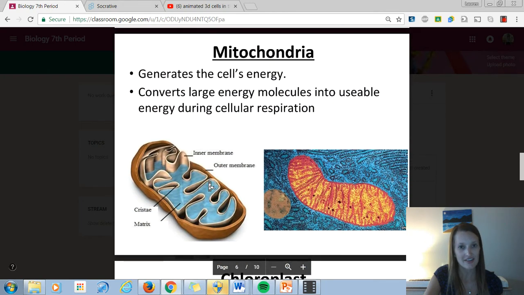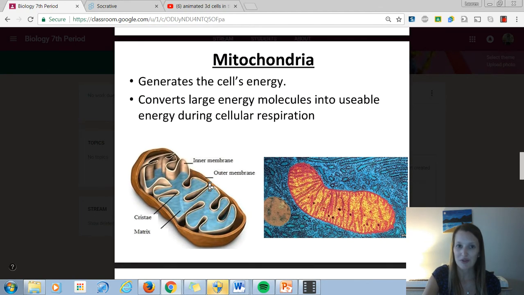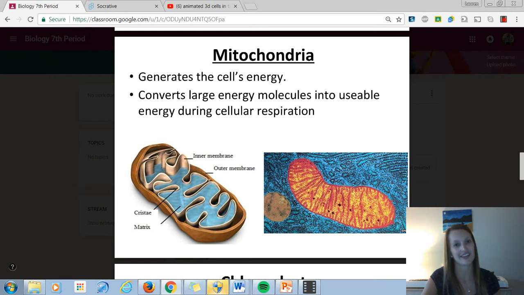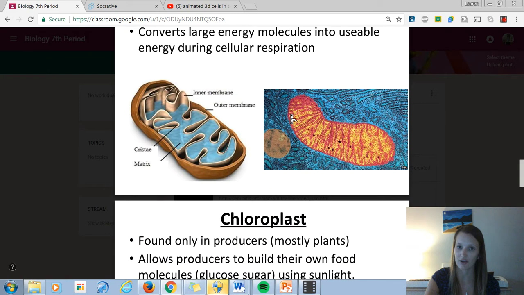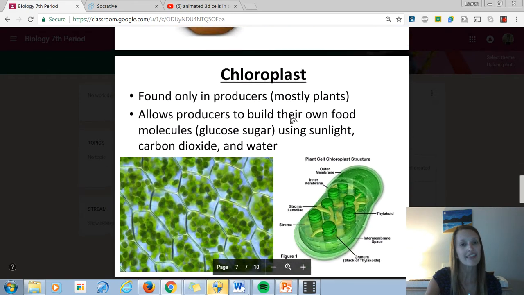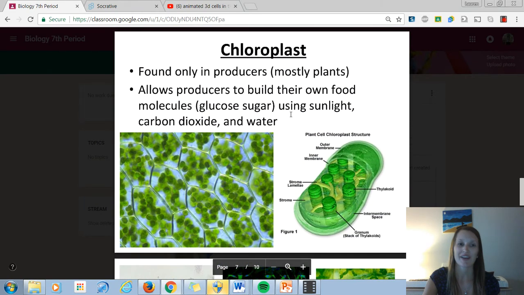We have the mitochondria, which is a common one for people to remember from middle school. I know we all learned it as the mighty mitochondria. It's very mighty because it helps the cell get energy. So it converts large energy molecules like glucose. It breaks them down into smaller energy molecules called ATP that are small enough that our cells can actually use them. So it's really important because without this mitochondria, our cells wouldn't be able to use the energy from our food. Okay, last one is the chloroplast.